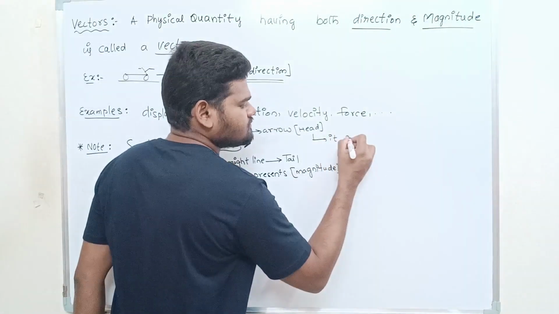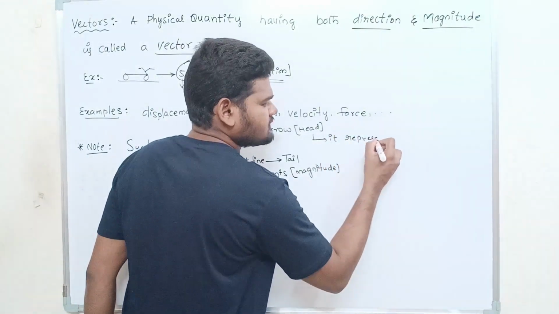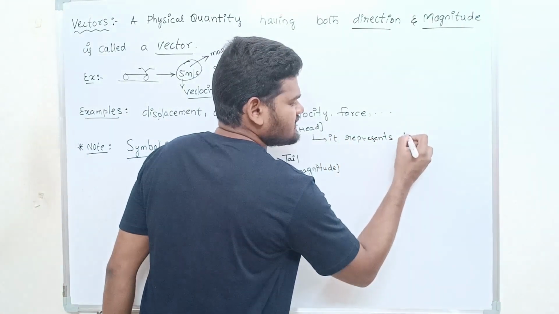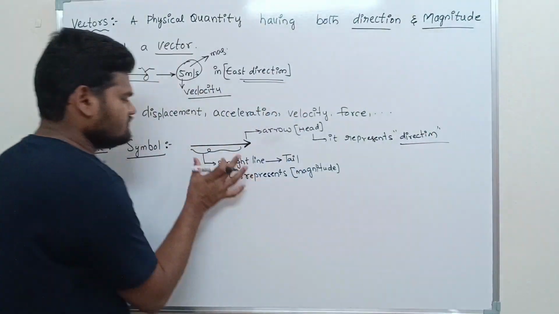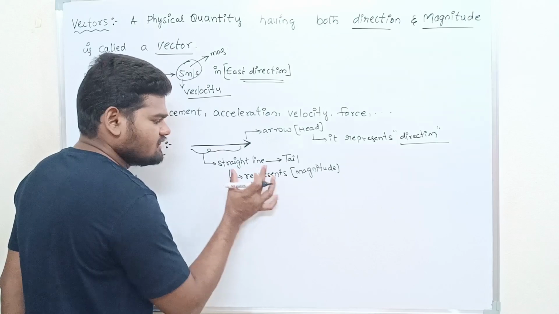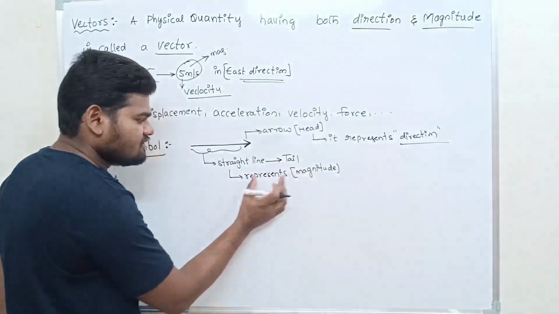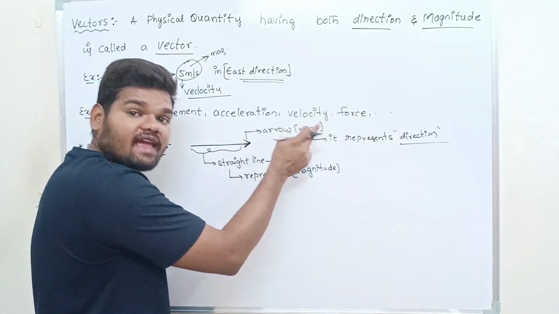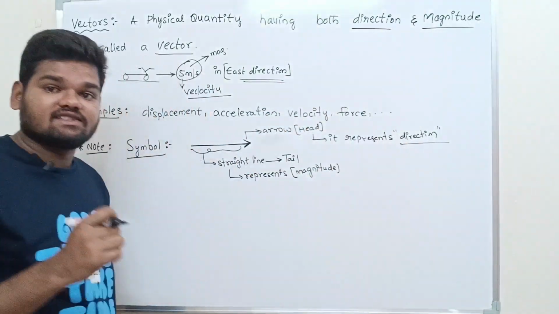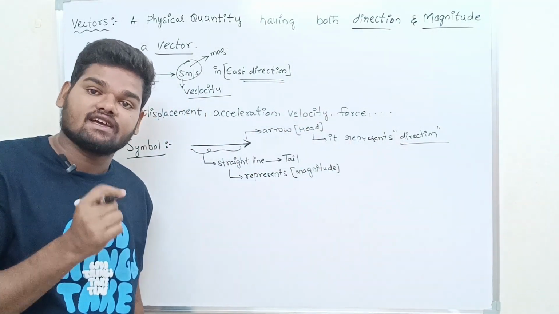So this straight line is called what? Tail. What does it represent? Magnitude. This arrow is called what? Head. What does it represent? It represents the direction of the given physical quantity.